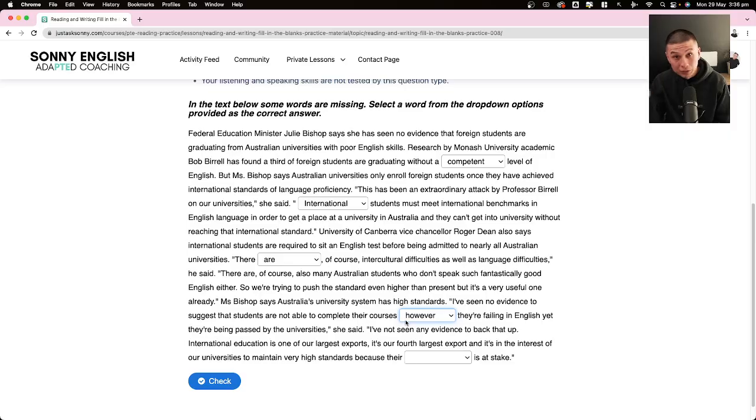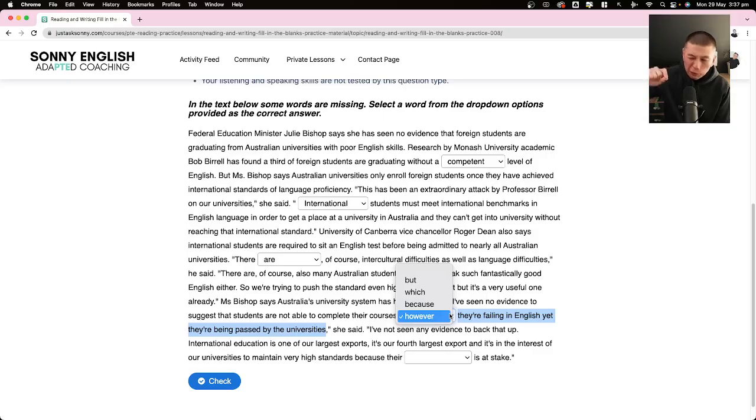Again, if you're not familiar with this rule, it's taught in the recorded tutorials. However is gone for sure. The other 3 can go. However, we have to check to see, is this a sentence? They're fairly in English, yet they're being passed by the universities. Yes, there are 2 complete sentences. So, right away, but is gone.